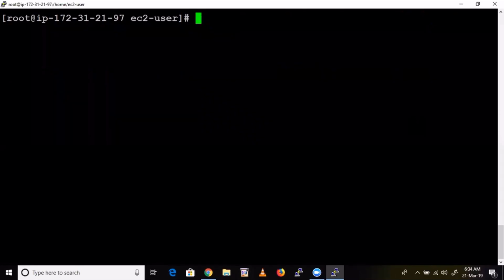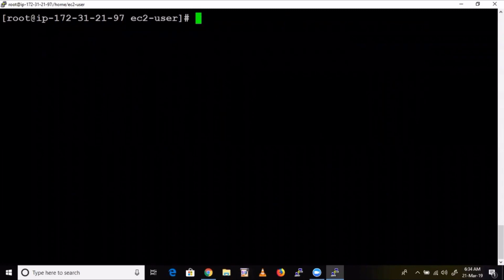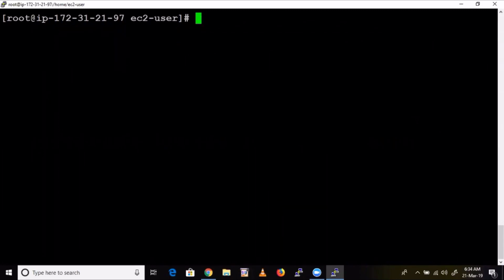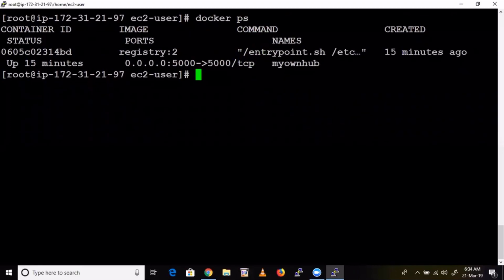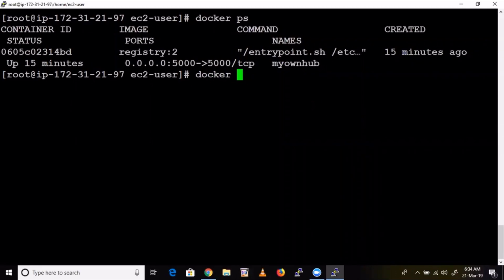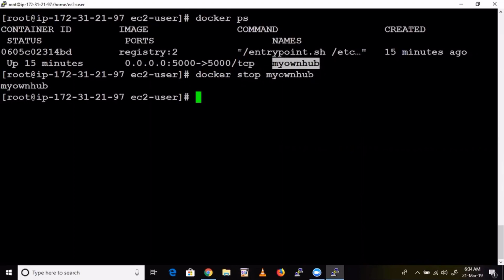Now, how to delete this container? The command is, first you need to stop this container. Why? Because the container is running. Docker ps, because here the container is running. Now how to stop this container? Docker stop, you know that one command. Docker stop the container name. Yes, we have stopped this container.